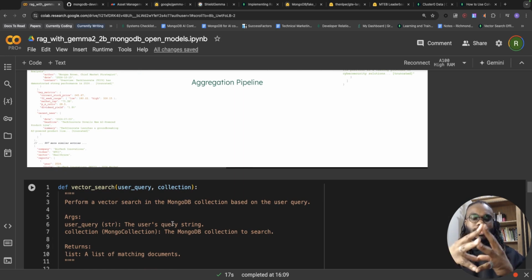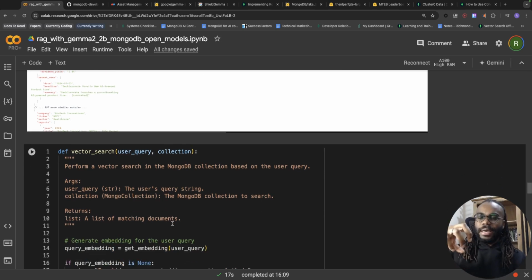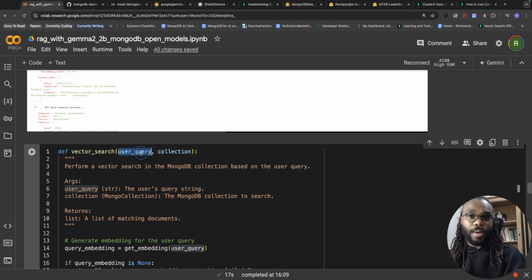The next step is to create a function that, based on the user input that we've created an embedding on, uses that input as a query vector and conducts vector search against all the vector embeddings within our collection in MongoDB. Then we're going to retrieve the ones that are similar to the query vector. It's that simple. That's what this function here is doing. So we're taking the user query and the collection that we're going to do the search against.